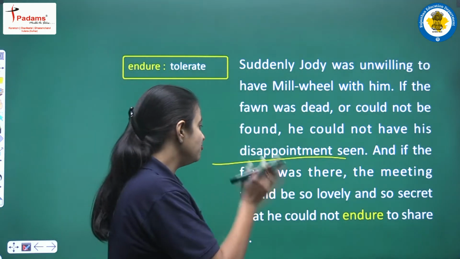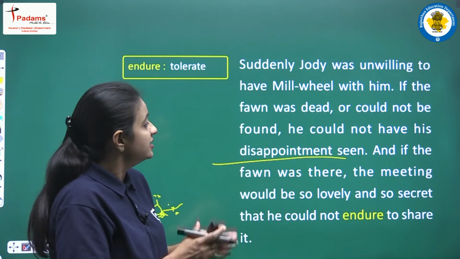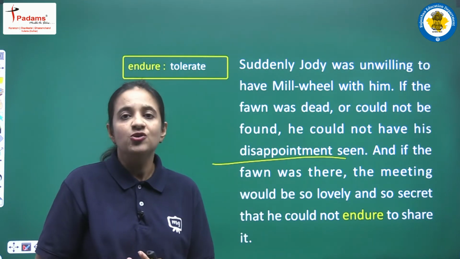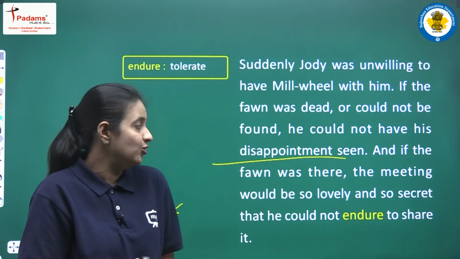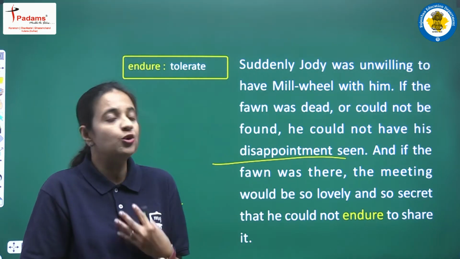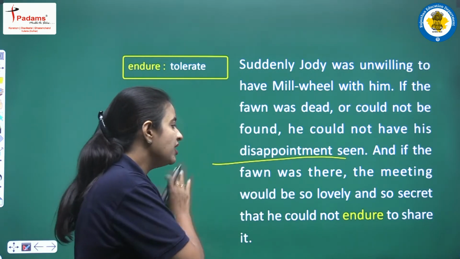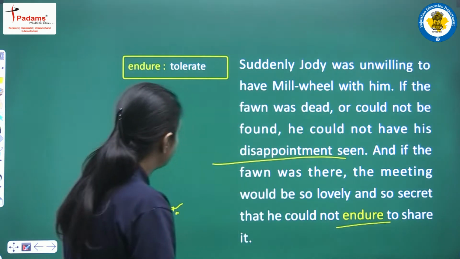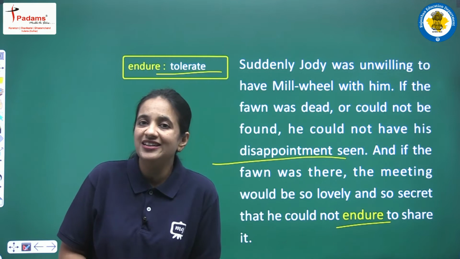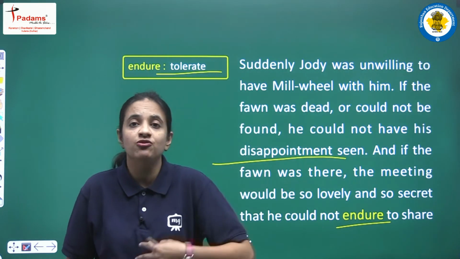So he is saying that if the fawn was there, if finally he was successful in his mission, then the meeting, वो जो moment होगा when finally he will be able to touch the fawn, to hold the fawn, that meeting would be so lovely, that moment would be so precious, and it would be a very sacred moment for him, and never ever would he endure to share it. Endure means tolerate. So never ever will he be able to tolerate sharing that precious moment with Melville.